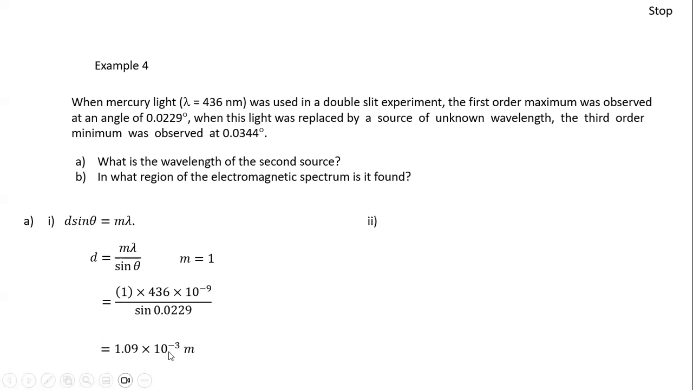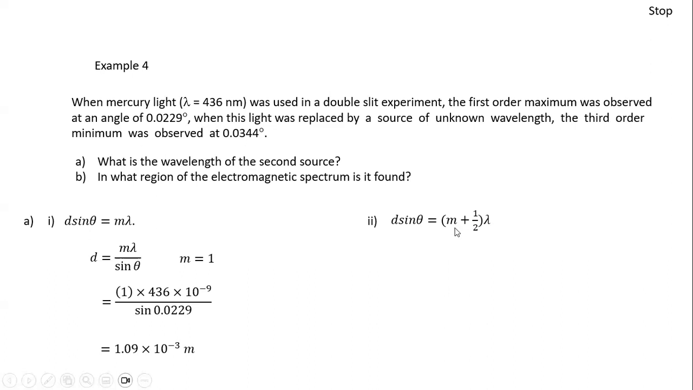Okay, in the second part of this question, once we have d, we can use this information to find the unknown wavelength. But take note, when you use an unknown wavelength, you observe a third order minimum. Minimum is destructive interference. That means to describe destructive interference, we have to use this formula: d sin theta equals (m + 1/2) lambda. So the path difference must be (m + 1/2) lambda. And the third order minimum.